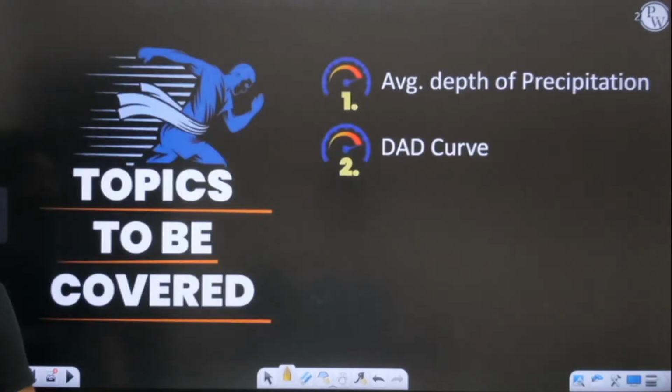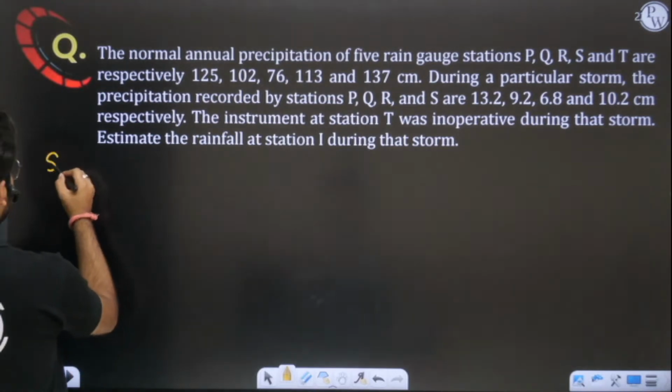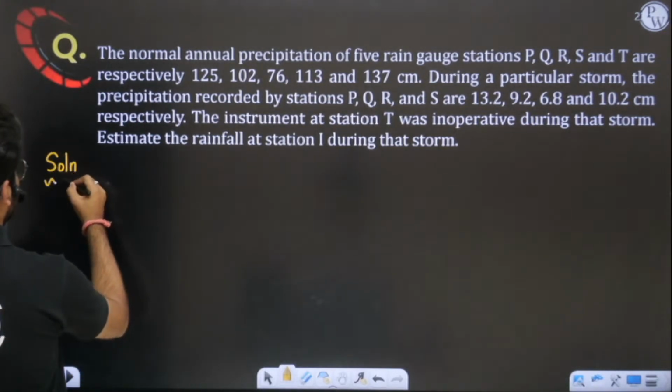Okay, so in today's lecture, we are going to cover average depth of precipitation, but before starting, we will solve this question. Okay, so I hope you have solved it. We will solve this question very quickly.